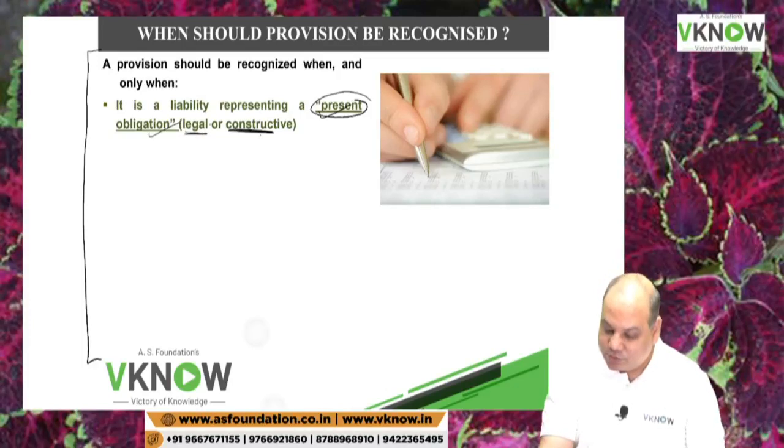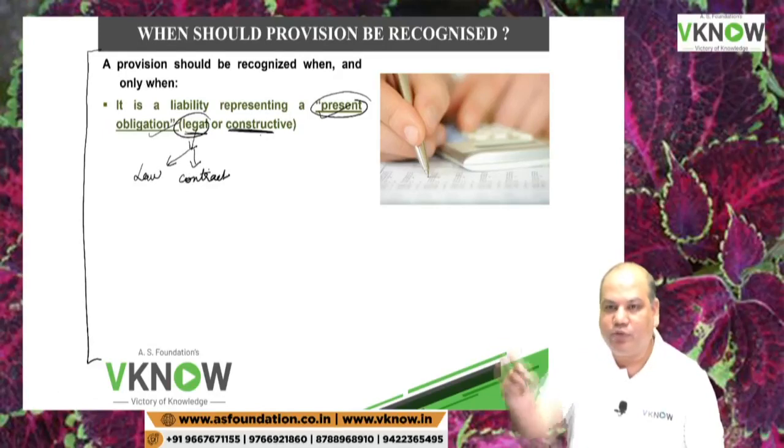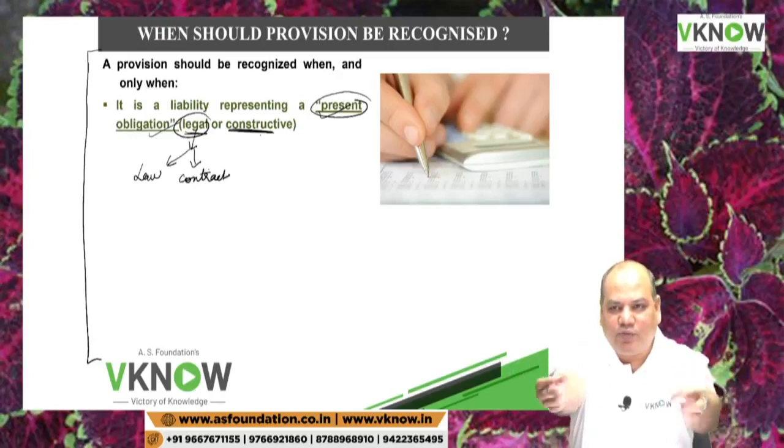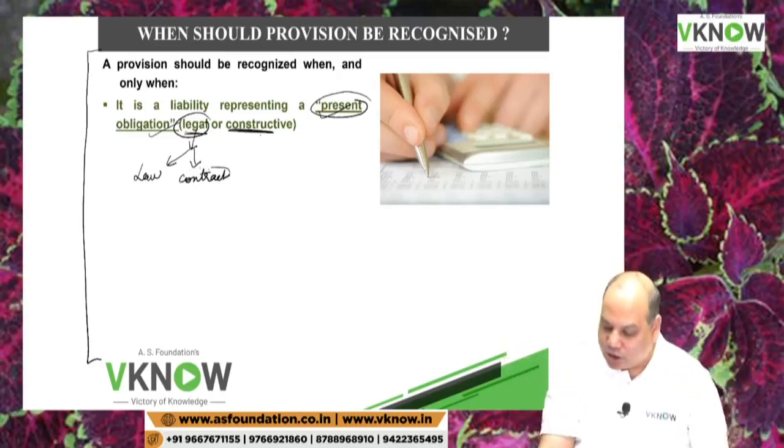What is the difference? Legal means either due to the force of the law or due to a contract you have entered into, because contract is enforceable by law. I sold a TV set and I gave you 5-year warranty. That is my contractual or legal obligation.